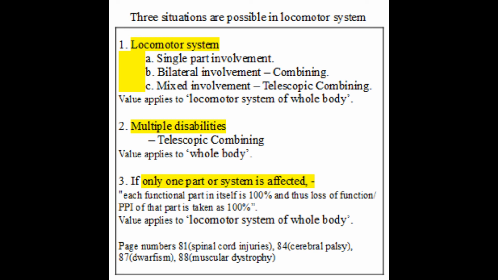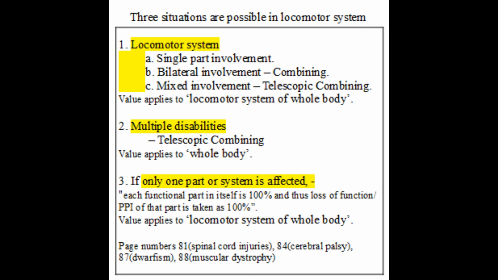Point number 2. Multiple disabilities. Person with physical impairment may have disability in more than one or multiple systems. In such cases of multiple disabilities, we have to do telescopic combining to find the disability to the whole person. That is mentioned in page 105.